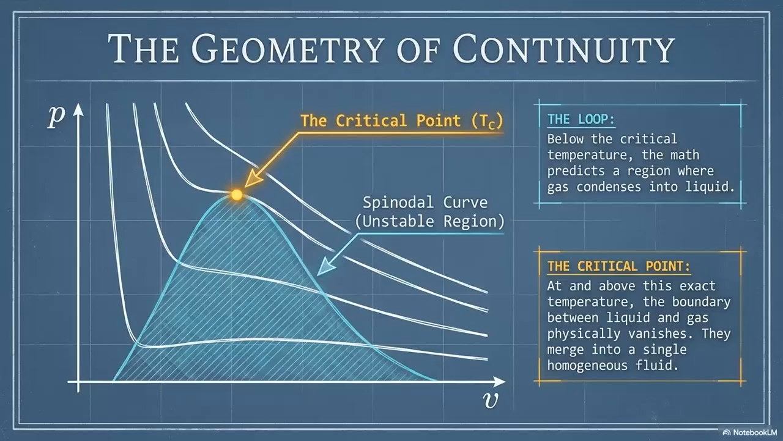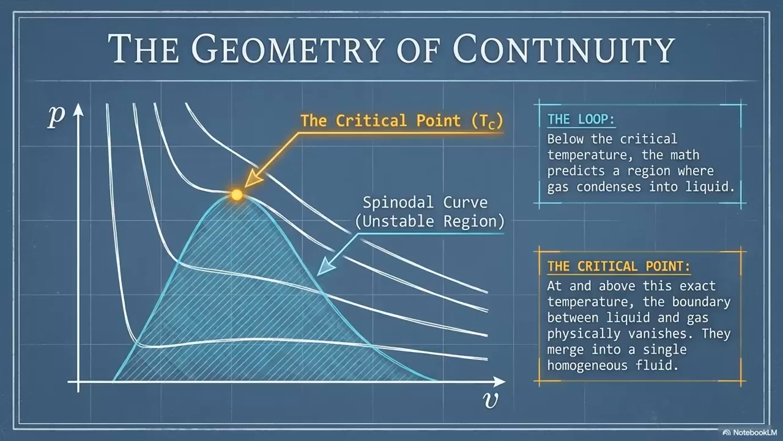Second, observe the critical point, Tc, at the apex of this curve. At and above this precise temperature, the physical boundary between liquid and gas completely vanishes. The two distinct states merge into a single, seamless, homogeneous fluid, beautifully illustrating the absolute continuity of the gaseous and liquid states.